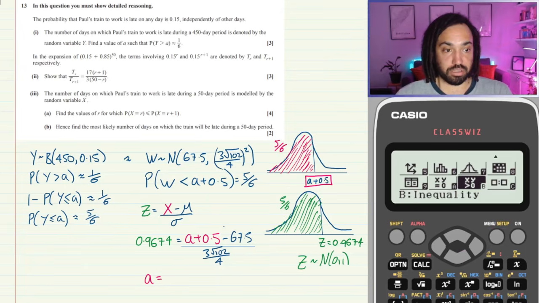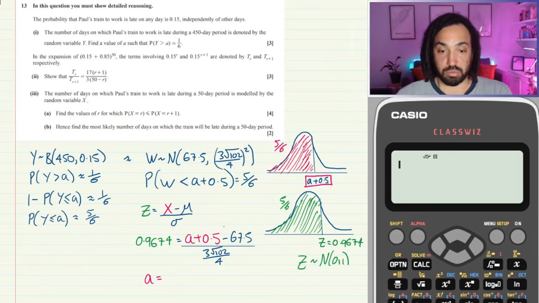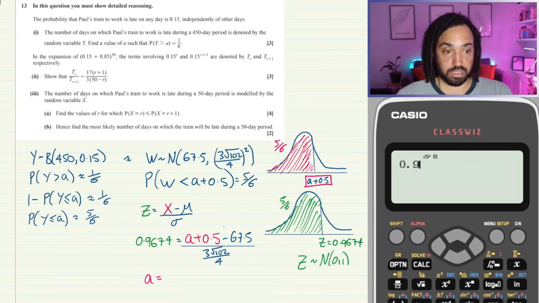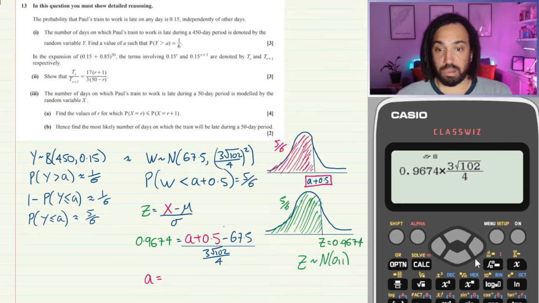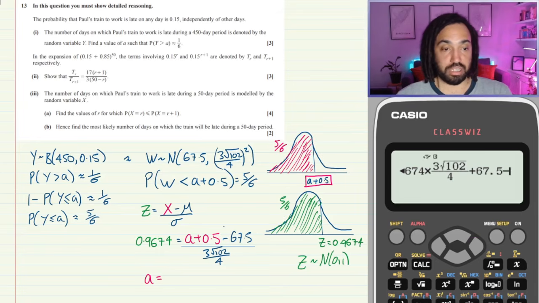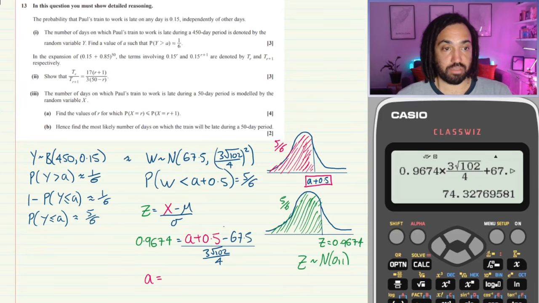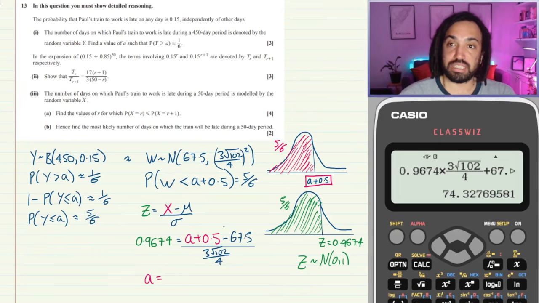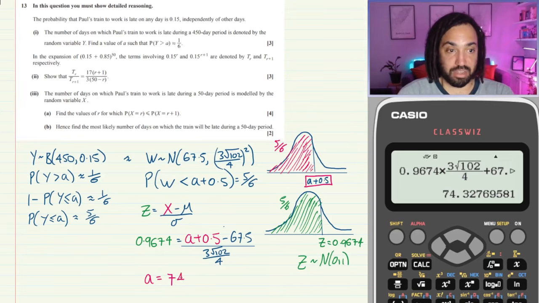Okay, so let's just go to our calculator here, and what we'll do is we'll do 0.9674. We'll multiply that by 3 root 102 over 4, and then we will add 67.5, and then we'll minus 0.5, and we will get a value for a of 74.3.